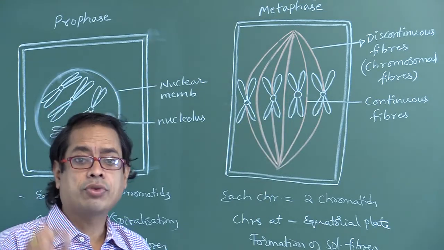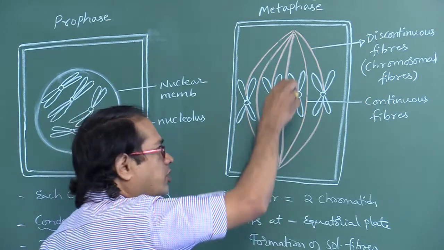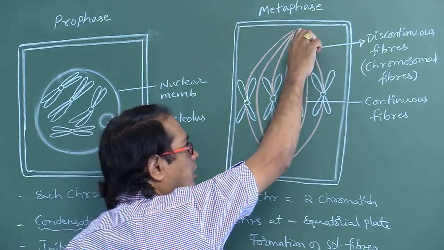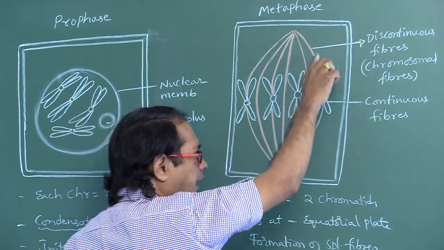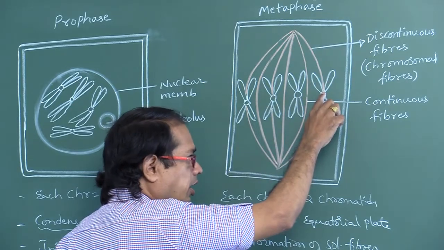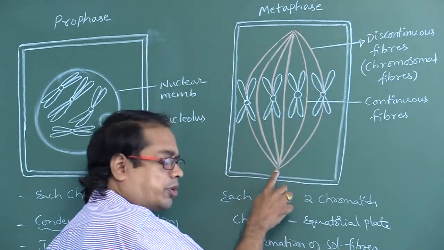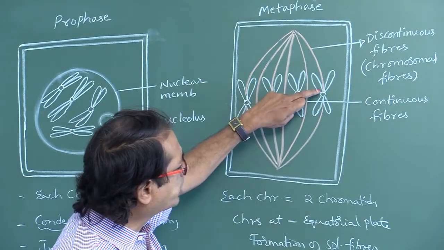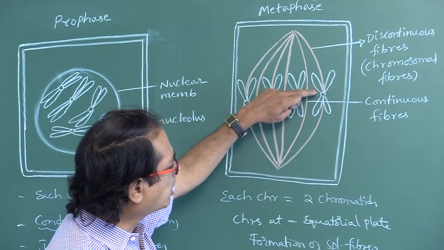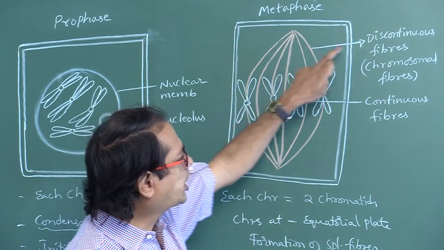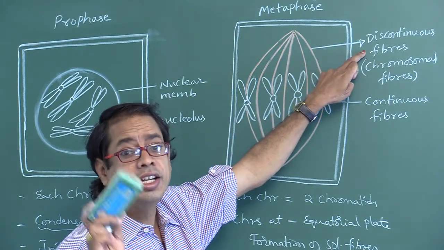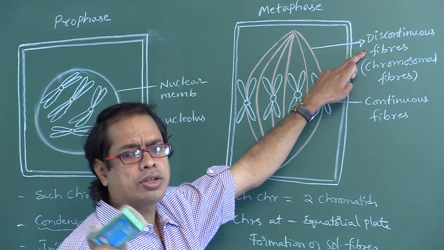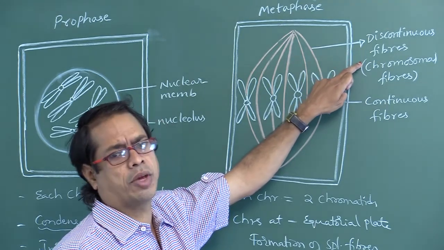Spindle fibers are of two types. See, if you observe this fiber, this spindle fiber is attached to the centromere and then extends to the opposite pole. So the spindle fibers which are attached to the centromere or kinetochore of the chromosome are so-called discontinuous fibers, also called chromosomal fibers.